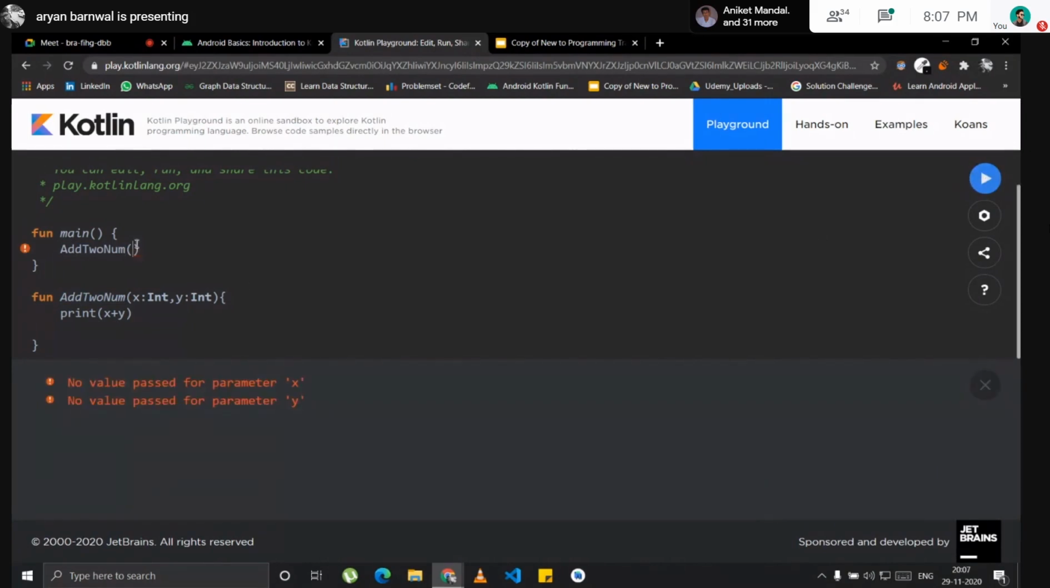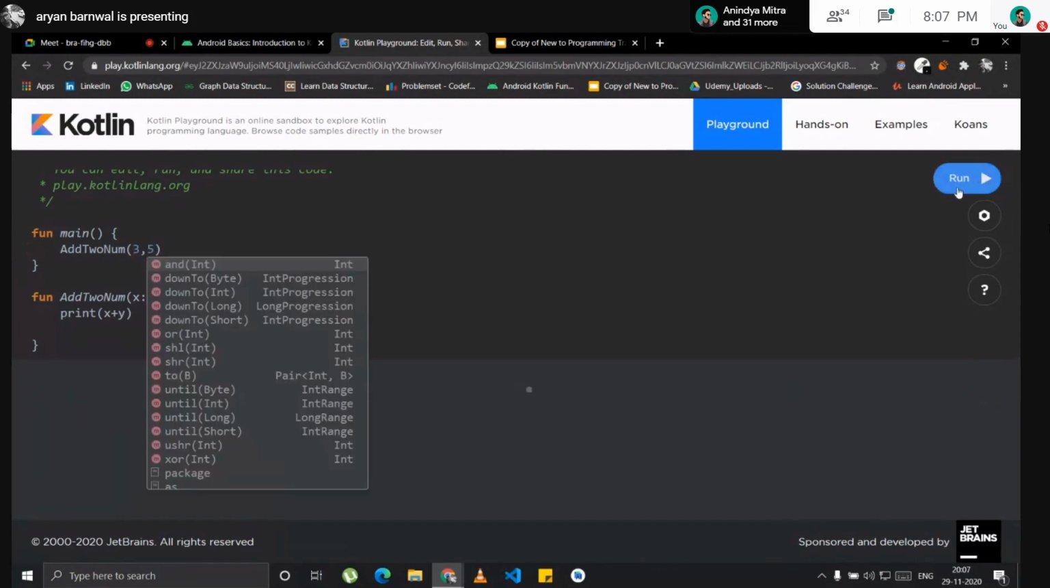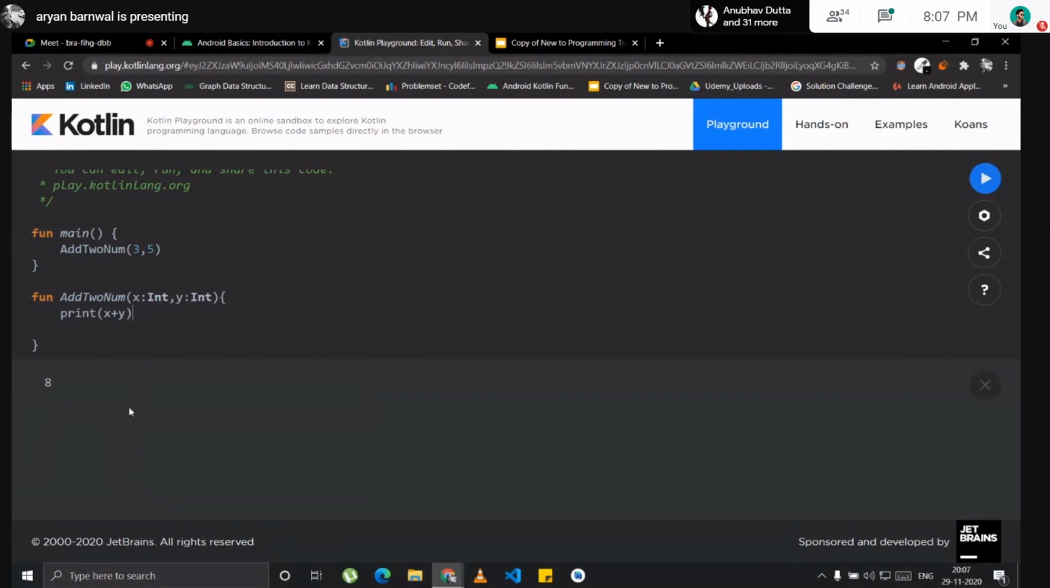I didn't pass any parameters, so I will just pass 3 and 5, like they're int. The output should be 8 if I'm not wrong. Yeah, it's working fine. But if you want to return something, how will you do that? So return x plus y. Let's see if it works or not. I will cast this somewhere, like var answer, which is again of type int. I'm passing 3 and 5, and it will add them and return the value, which will be assigned to the answer variable.